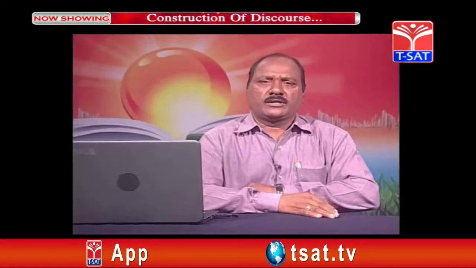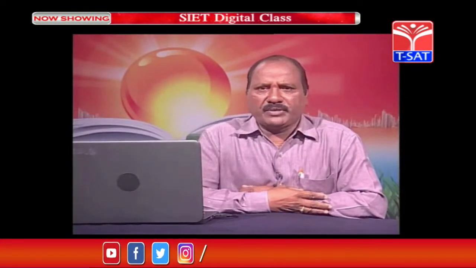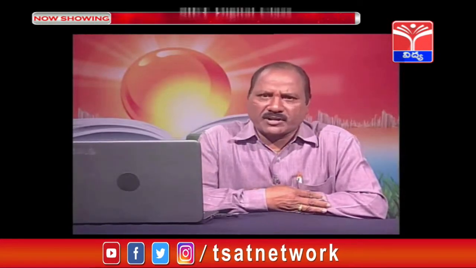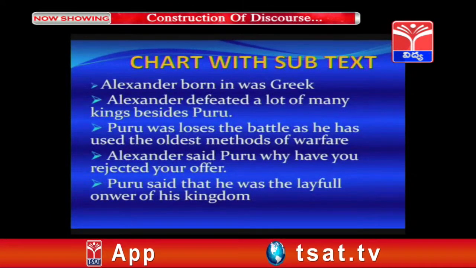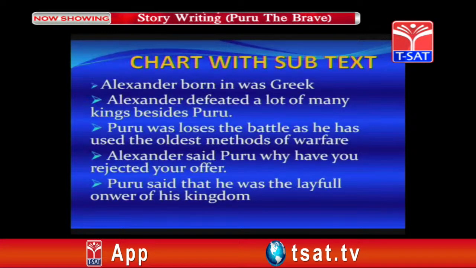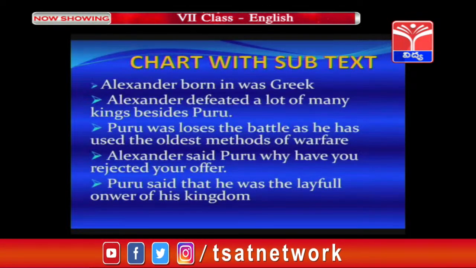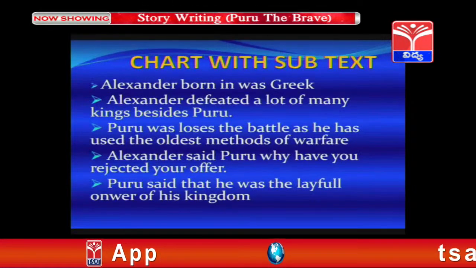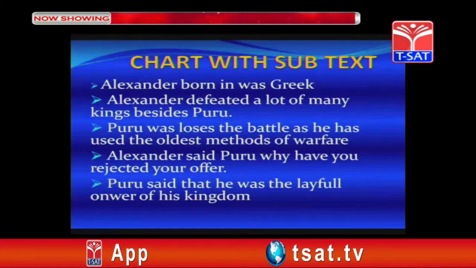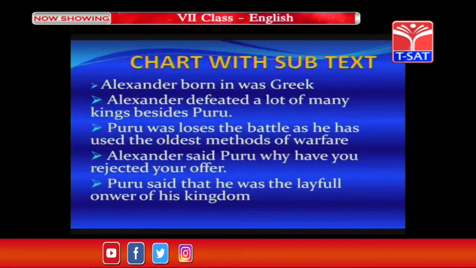Now children, let us look at the story, how our children have constructed it with the help of the main events that they have picked out from the script of the drama. Children, out of the number of statements of main events that you have picked out, here are 5 statements taken at random, not of course in a sequence. Children, please note these 5 statements given by some of your friends in the groups. Alexander born in was Greek. Of course, in all these statements there is something wrong with each individual statement. Now we will be correcting them afterwards when we come to the process of editing.